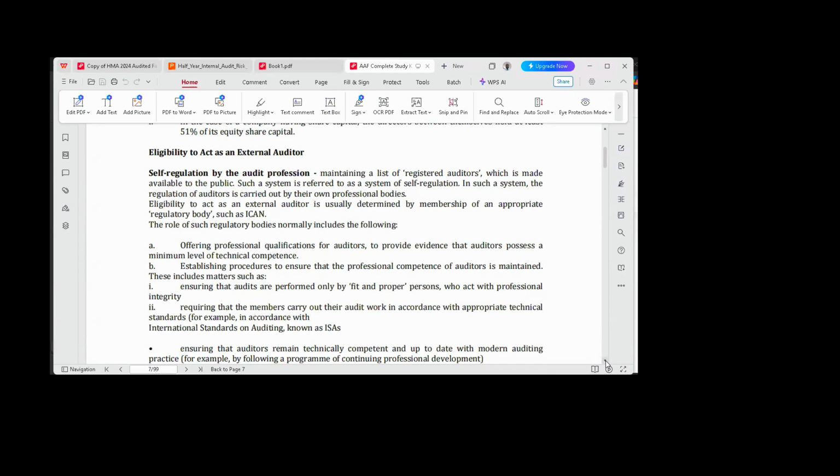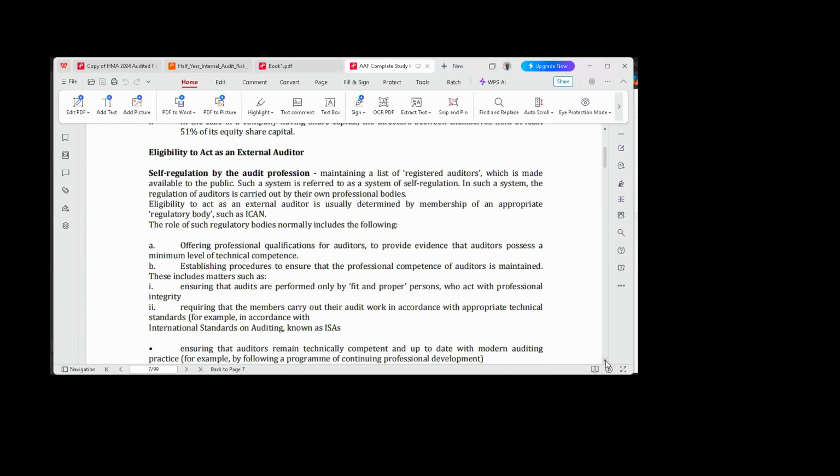That's what they mean by fit and proper person: those that have met the requirements of becoming an external auditor. You must have passed the ICAN qualifying professional examinations, been inducted as a member, and worked in an audit firm for at least 36 months.